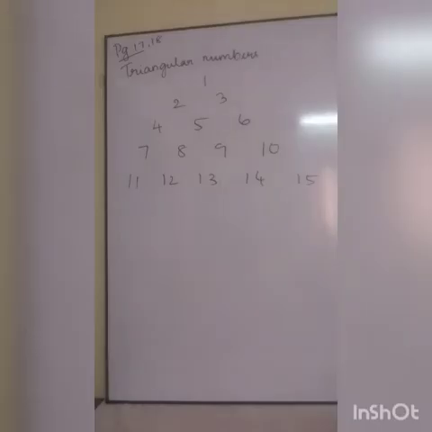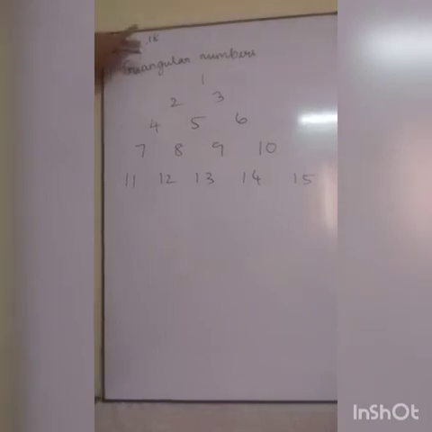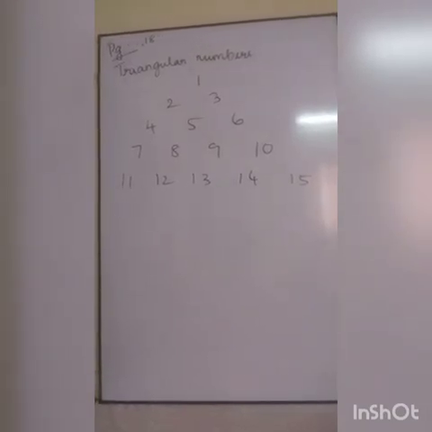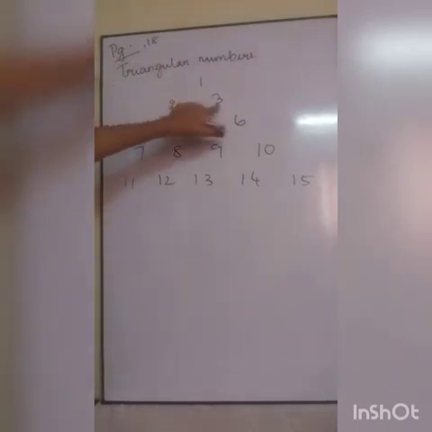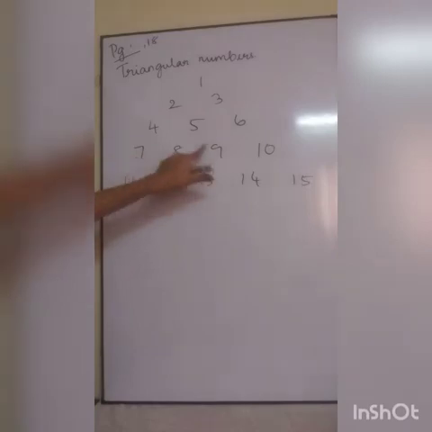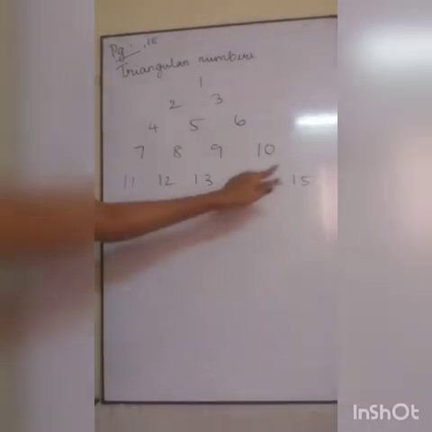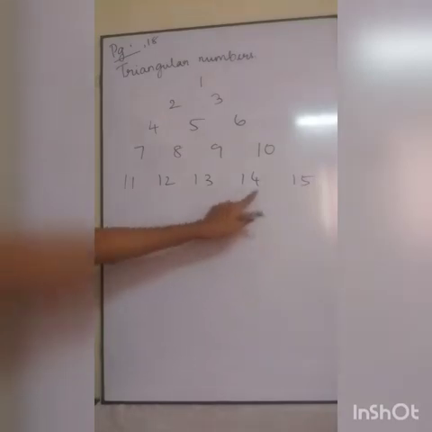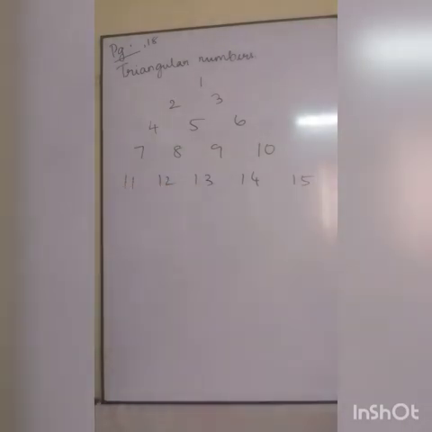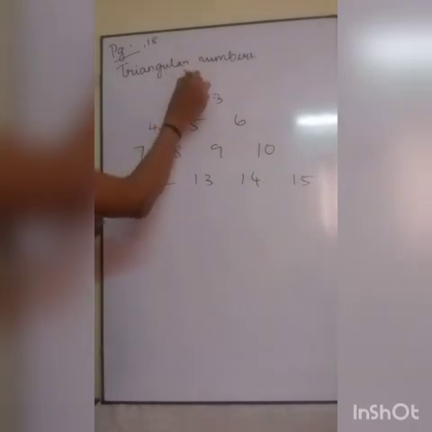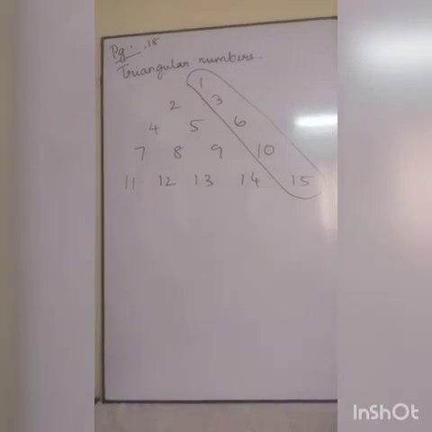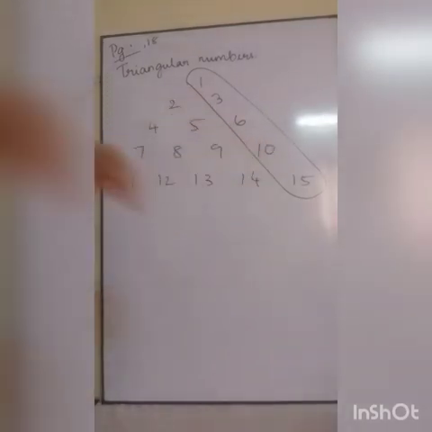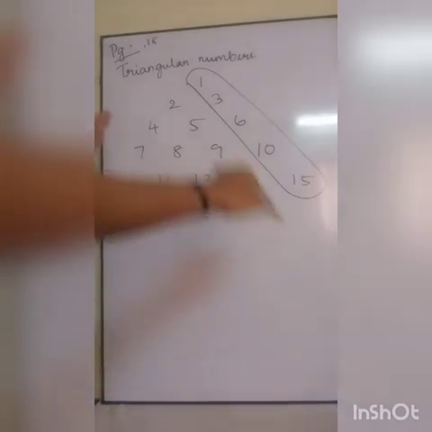Next, you can take page number 18, triangular numbers. Triangular numbers is nothing but we are just arranging the numbers like this. 1, 2, 3, 4, 5, 6, 7, 8, 9, 10, 11, 12, 13, 14, 15, 16, 17, 18, 19, 20, 21, like that we are arranging. The numbers which come at the end form the pattern of triangular numbers. Actually we are just arranging the numbers in the shape of a triangle.